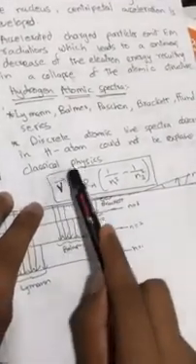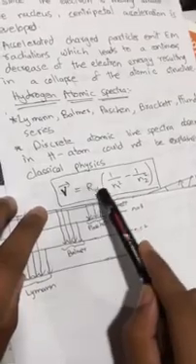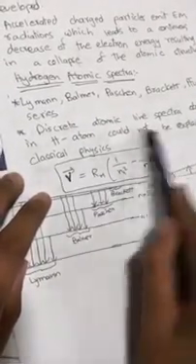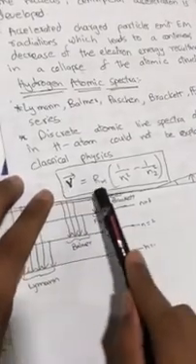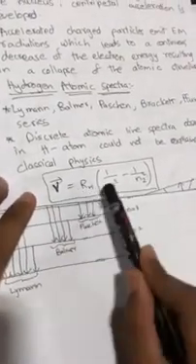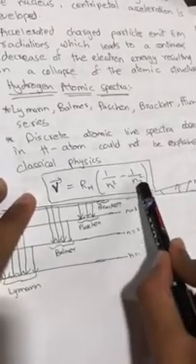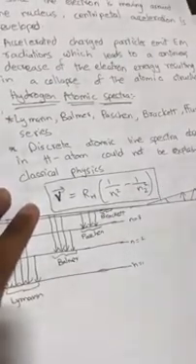Here, wave number mu bar equals RH into (1 by n1 square minus 1 by n2 square) is the formula for wave number. Here RH is known as Rydberg's constant, and n1 and n2 are the lower energy level and the higher energy level of a specific series.